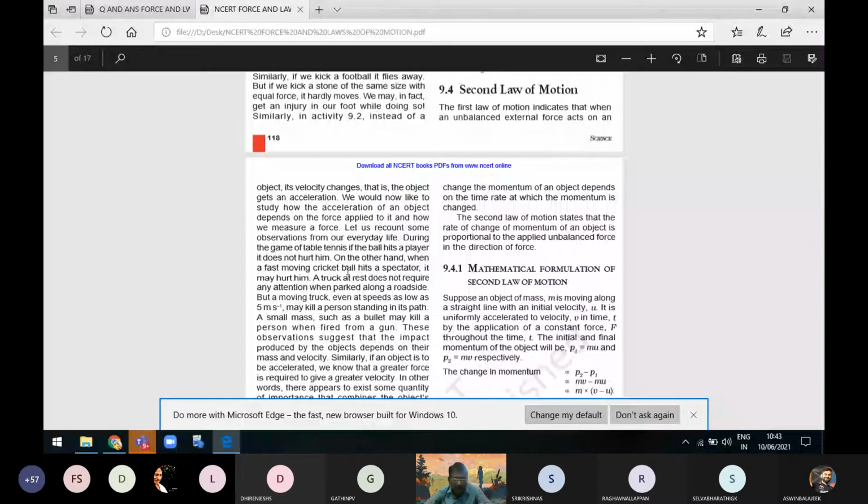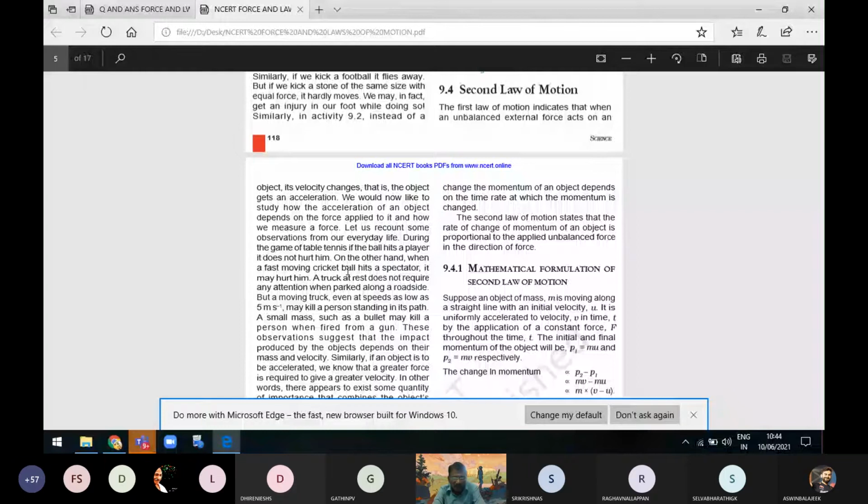Why is it happening? A truck at rest does not require any attention when parked along a roadside. But a moving truck, even at a speed as low as 5 meters per second, may kill a person standing in its way. So a moving lorry, even when it comes very slowly, if it hits a person, may kill the person also. A small mass such as a bullet may kill a person when fired from a gun.